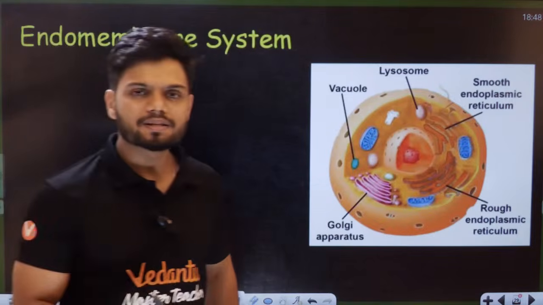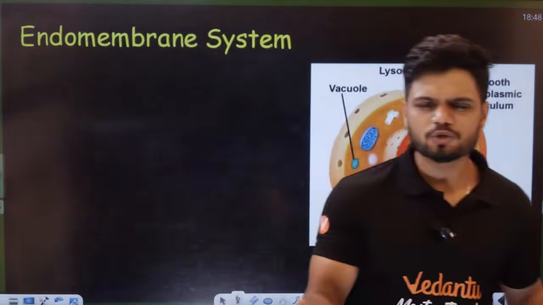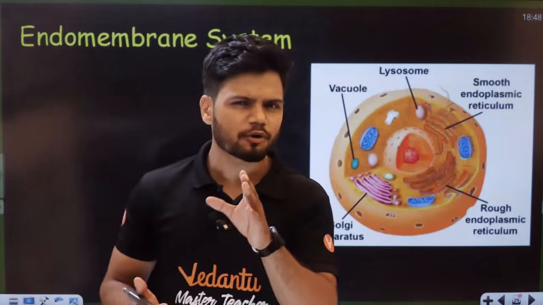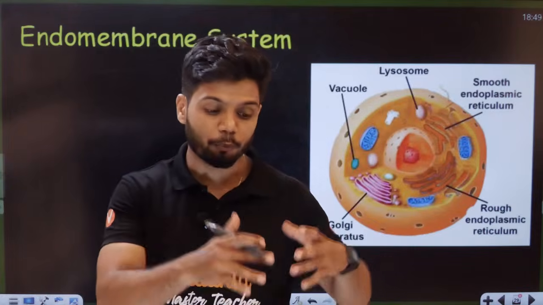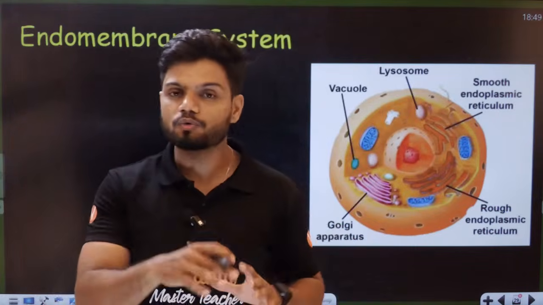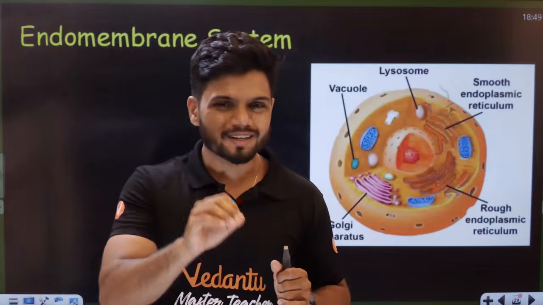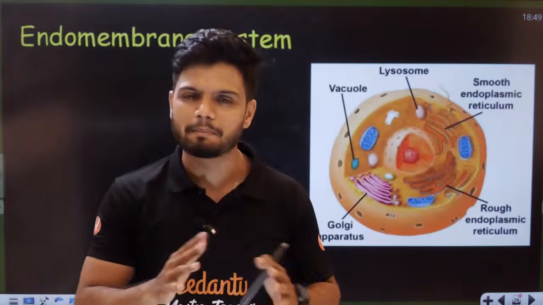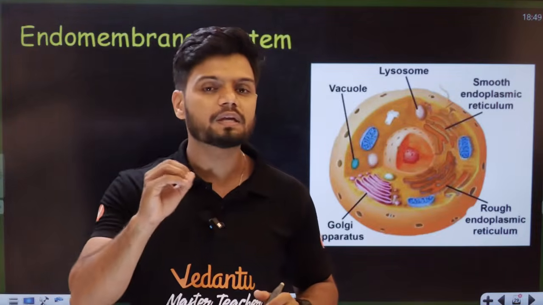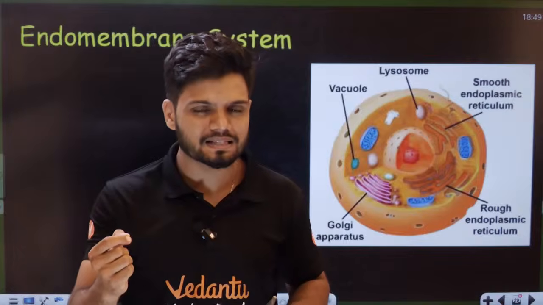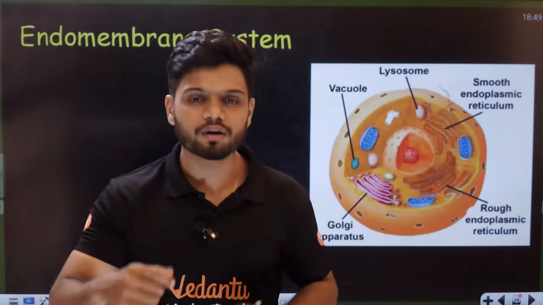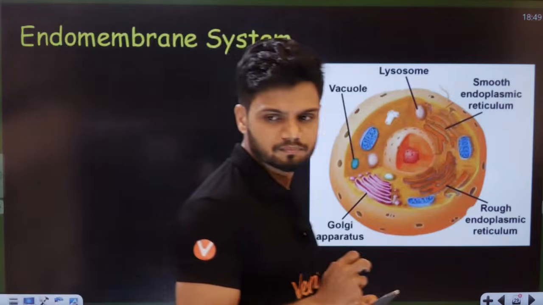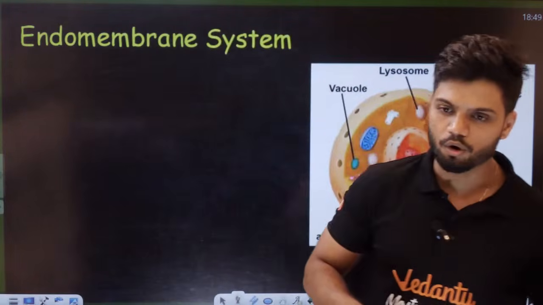Okay. Now, students, the endomembrane system is actually like a gang. Students, in your school, all of you have gangs, like my gang, your gang, opponent gang, your friend's gang. Now, in your class or in your friend circle, when you try to make a gang or a team, do you choose people based on similarities, based on interest, or any random people, students?